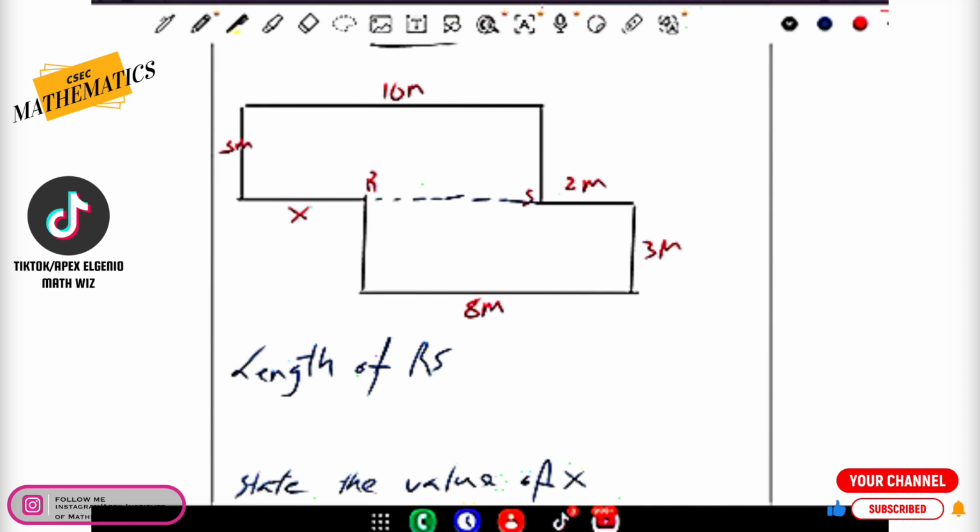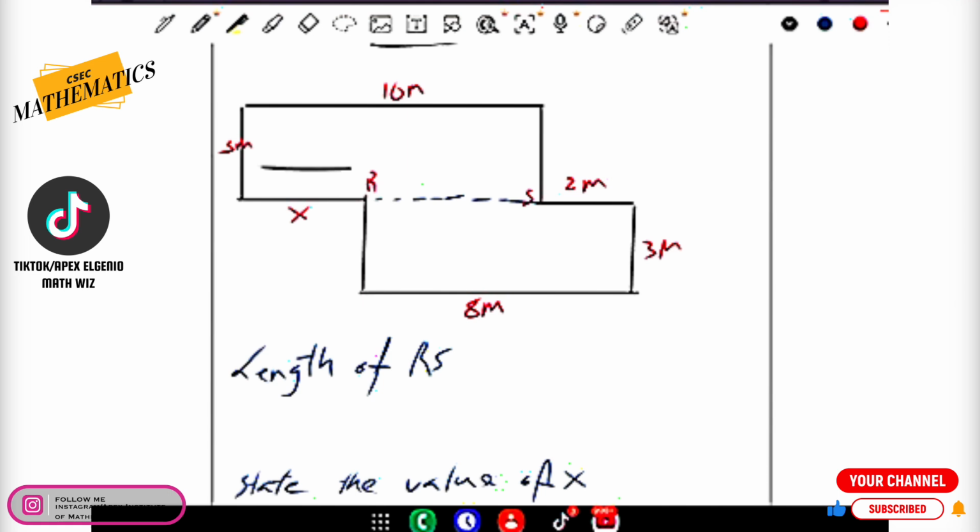It is parallel. Usually when you're finding a missing length, you've got to look for another side that is parallel to the side you're looking for. RS is parallel to 8 meters, and it's also parallel to 10 meters. The reason why we can't use the 10 to find the length of RS is because we don't know anything about the missing side that is attached to RS.